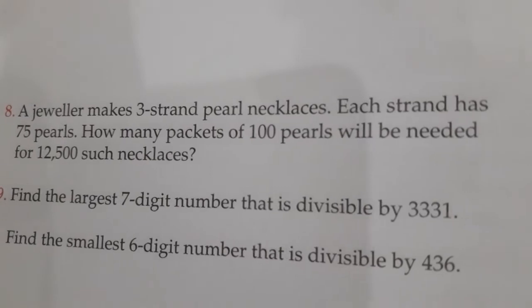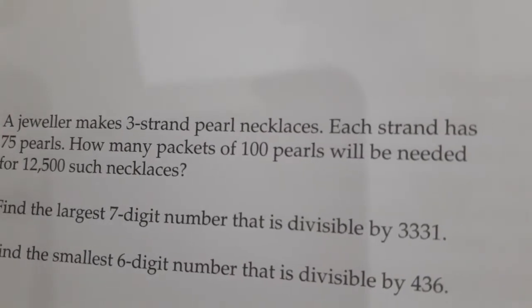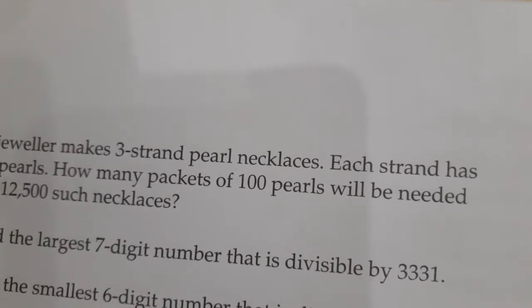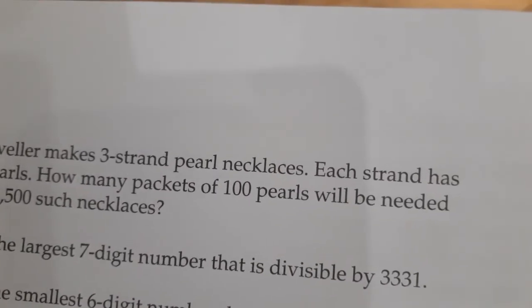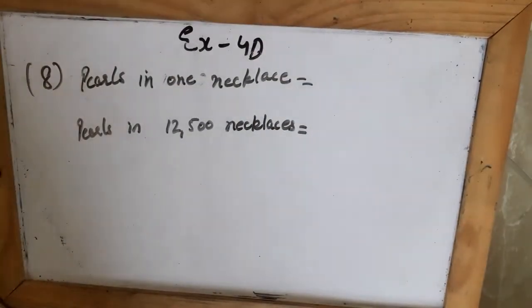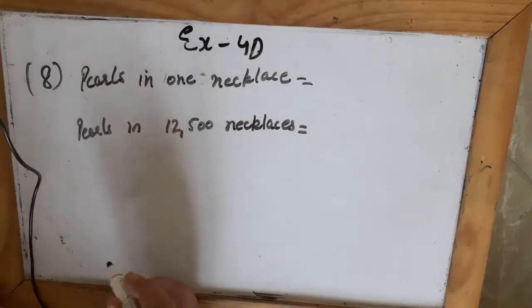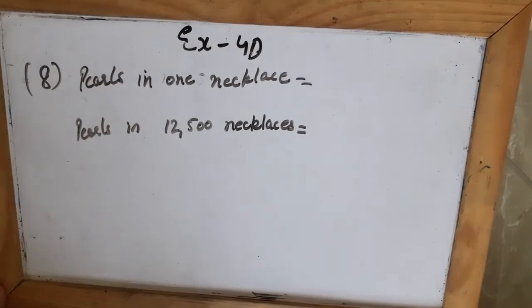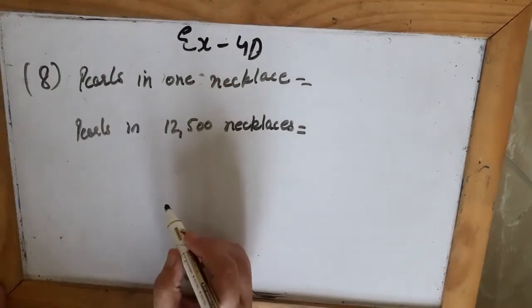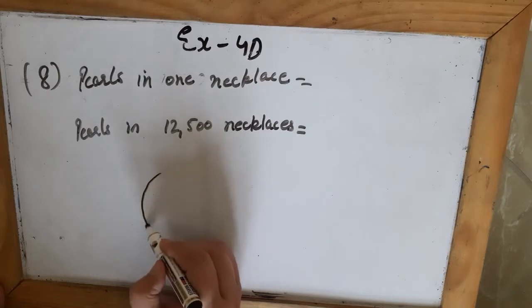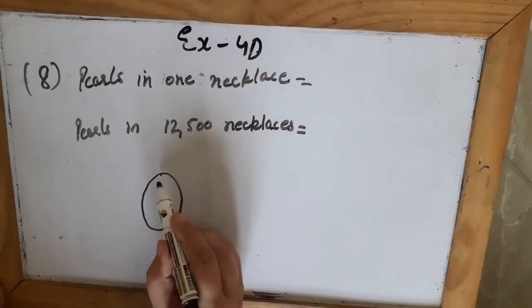In this they say a jeweler makes 3-stranded pearl necklaces. Each strand has 75 pearls. How many packets of 100 pearls will be needed for 12,500 such necklaces? Now in this question they say a jeweler, you know who is a jeweler? Who makes ornaments, right? A jeweler makes 3-strand pearl necklaces. He makes a necklace, you understand, which has 3 strands.